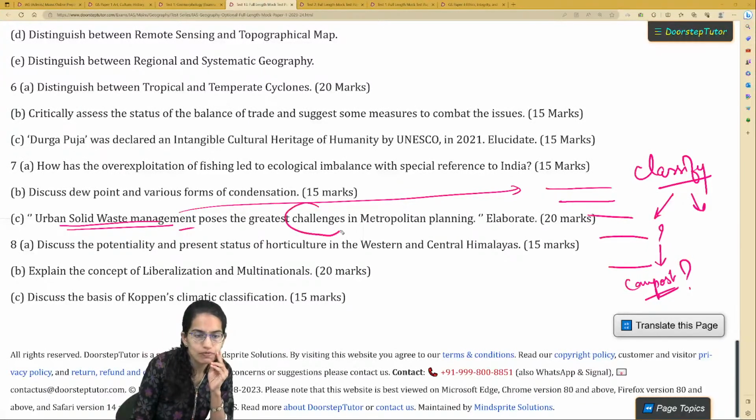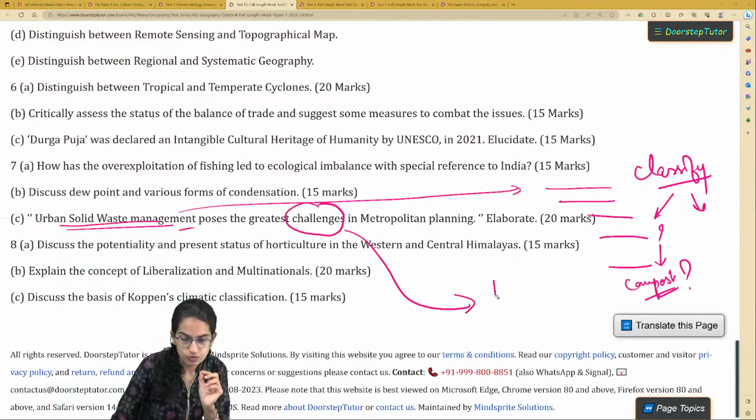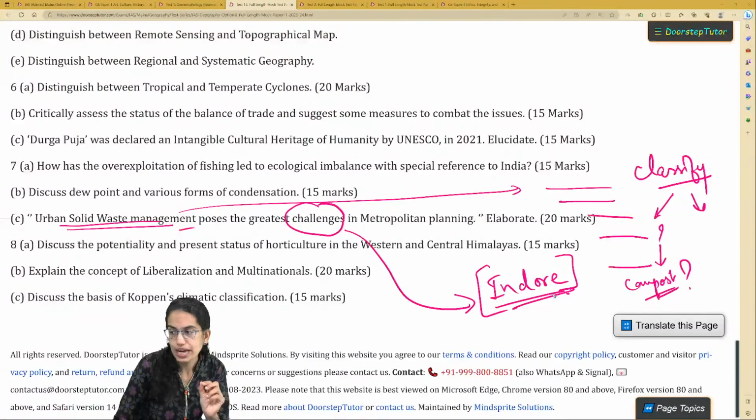And then when we talk about challenges, we can cite examples from cities which have met the challenges. For example, Indore being given the title of the cleanest city. How solid waste management actually works in Indore is a really interesting case study. We have discussed this in a separate video. Again, this is an interesting and important topic this year.